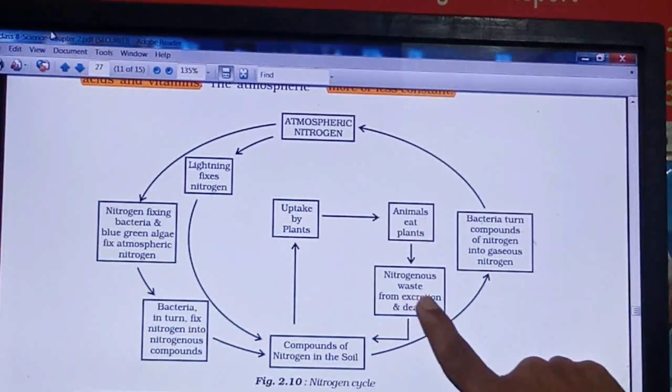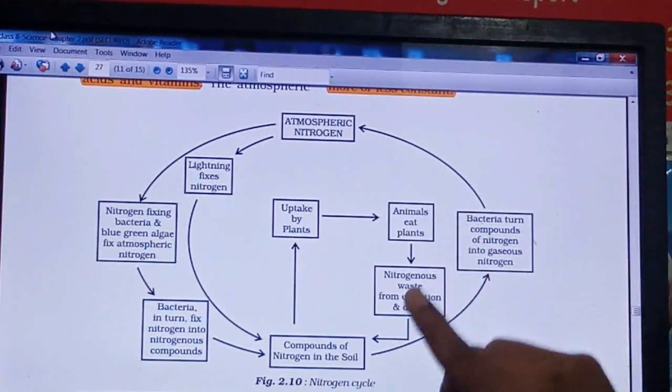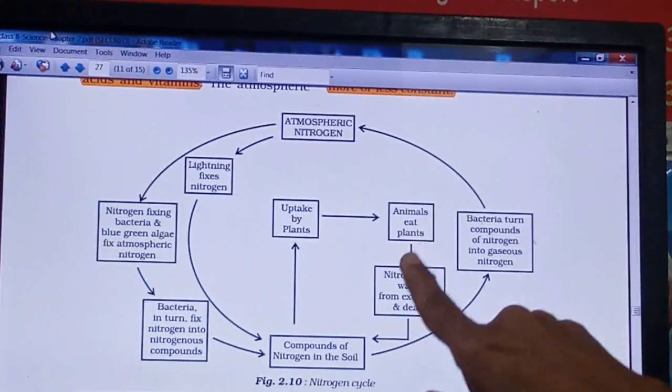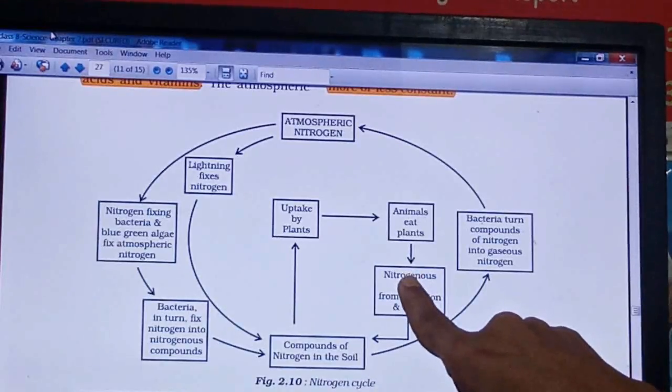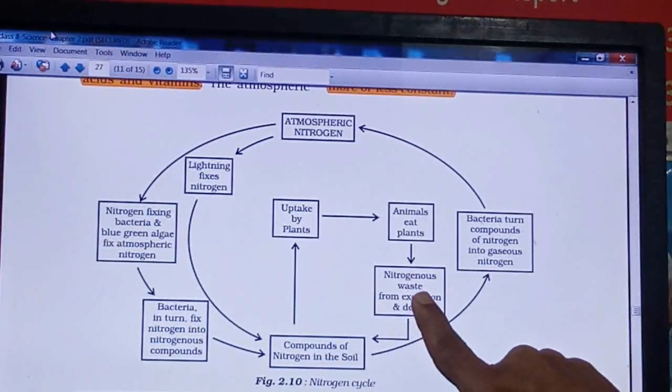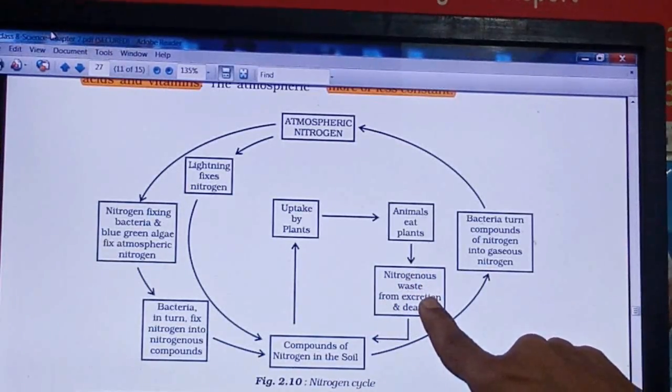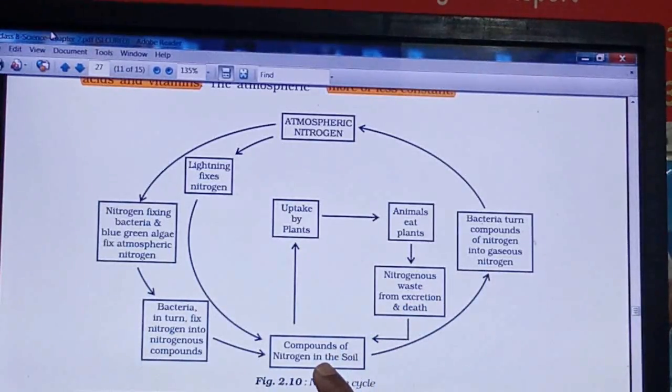So that can be urine, right? So we are throwing out the nitrogenous waste material in the form of urine. So these animals release this nitrogenous waste material in the form of urine during the excretion process, right? And it will be released automatically back into the soil.